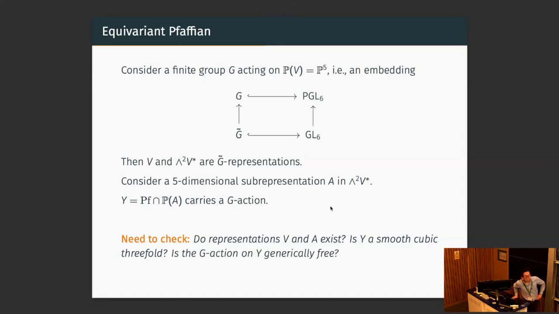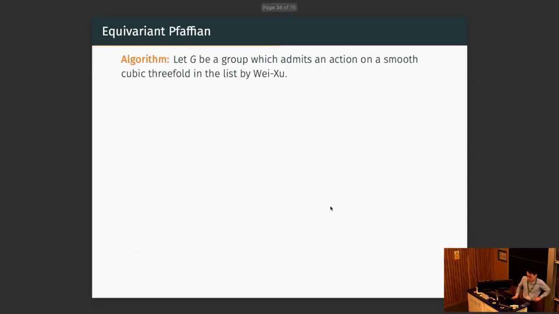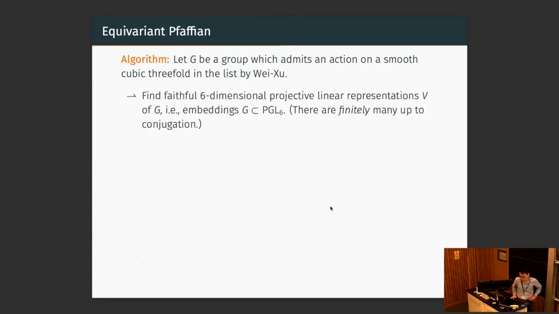So, but these are not hard tasks. This can be basically done using a computer. So we implement a little algorithm. We start with a group which occurs in one of the lists in the list by Wei and Xu. First we need to find all the 6-dimensional projectively linear representations of G. That is an embedding of G into PGL6, but there are only finitely many of them up to conjugation. So this is a finite task.